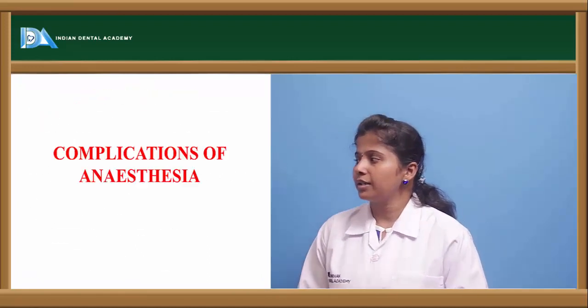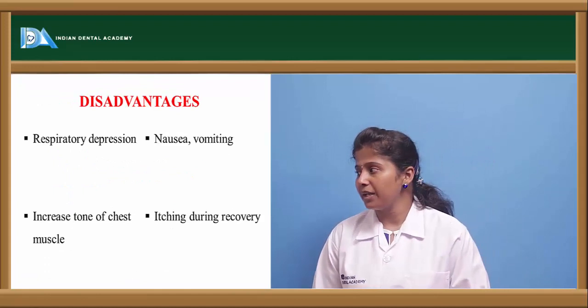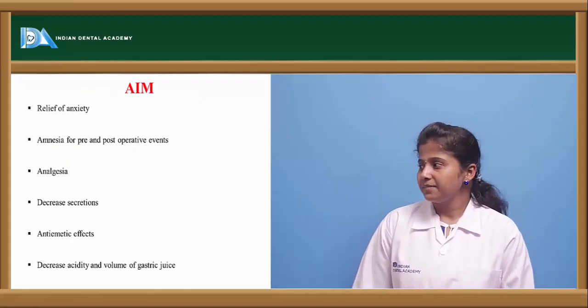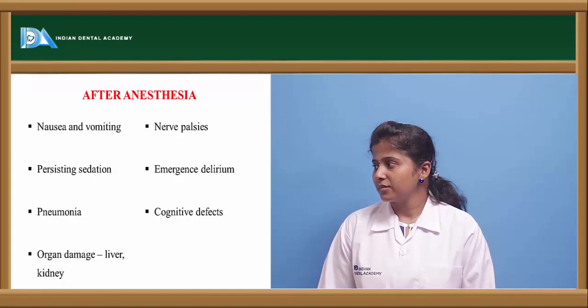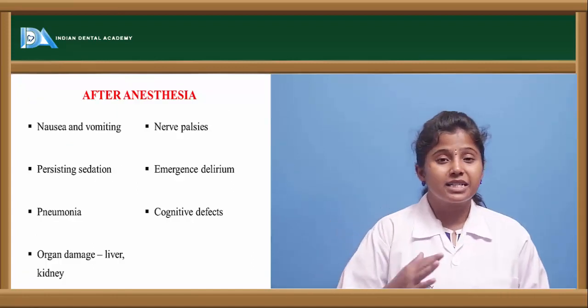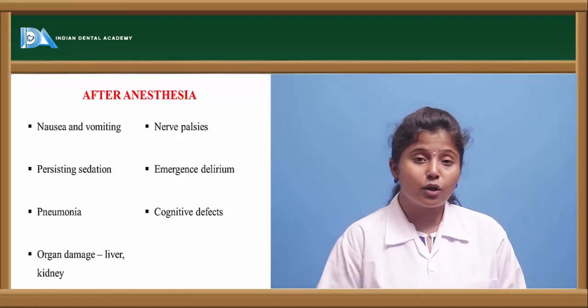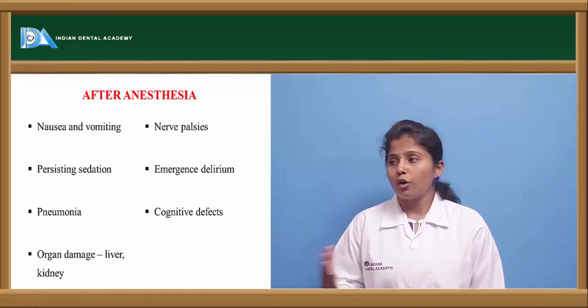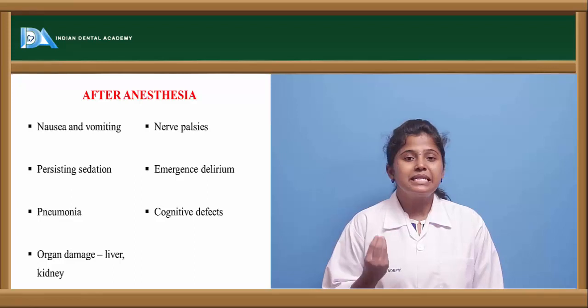Here after anesthesia, what are the complications? What are the complications after the anesthesia is induced, or after the recovery from the anesthesia? The person may feel nausea and vomiting, and there will be a sedative effect.